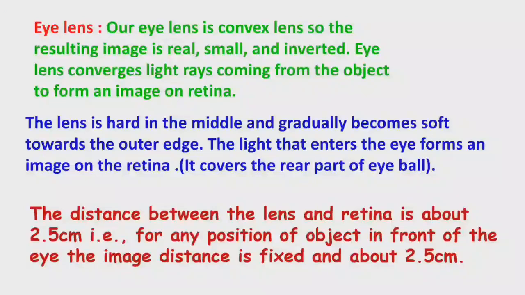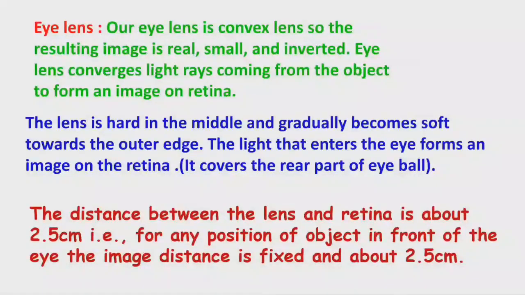For any position of the object in front of the eye, the image distance is fixed, about 2.5 centimeters. Whether the object is very close or far away from us, the image always forms on the retina.